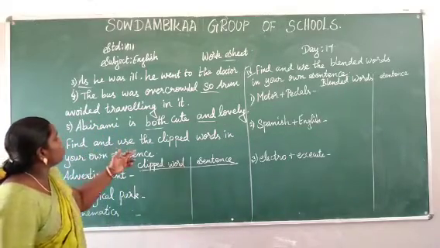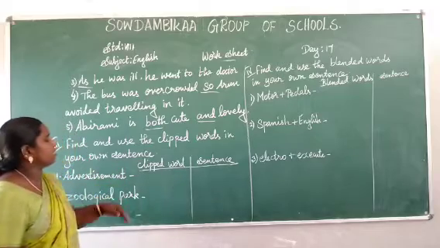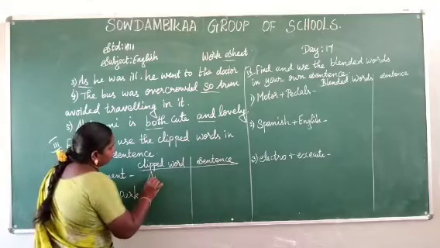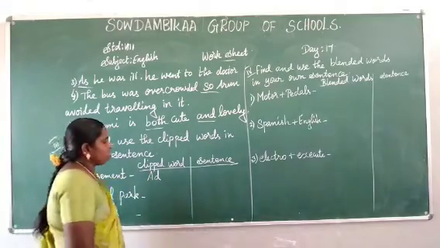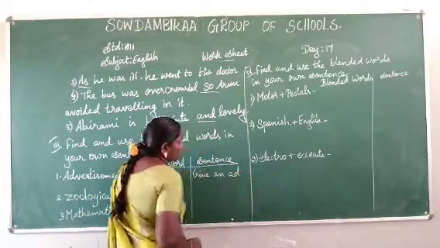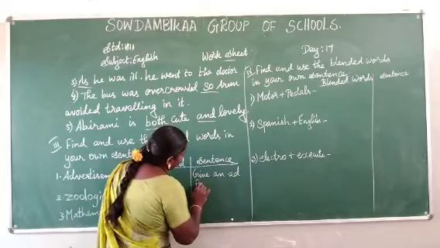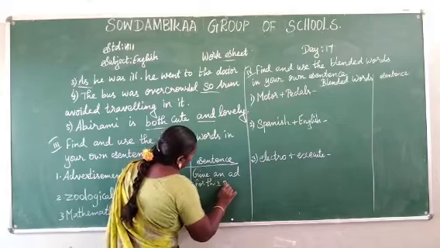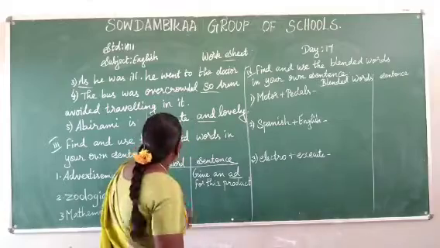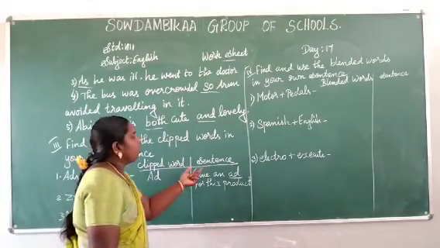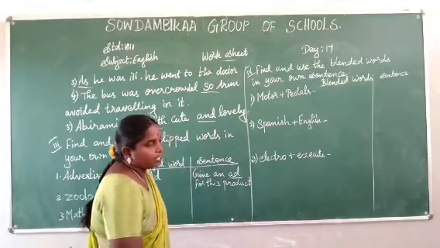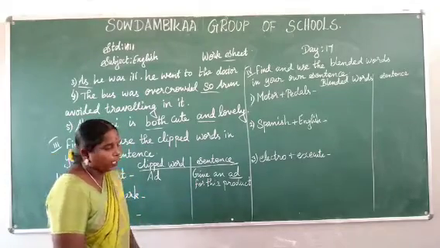Next, find and use the clipped words in your own sentence. Advertisement. How will you write it in the clipped form? Ad. For the sentence, give an ad for this product. Underline the ad. Clipped word, ad. You have to make one sentence for this. Give an ad for this product.